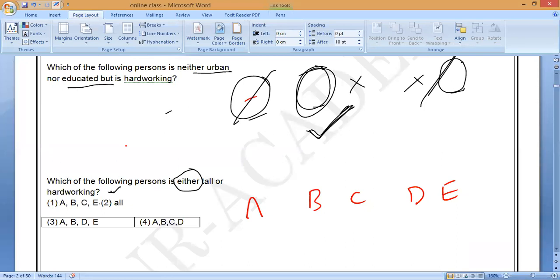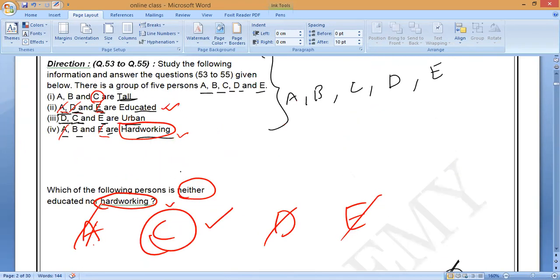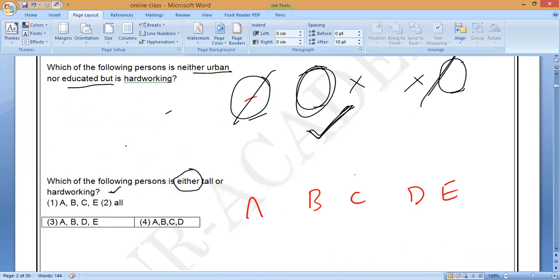You can check it, like a union. A, B, C, E. How did you get that? Because in tall we have A, B, C, and also A, B, E is there. It means they are either tall or hardworking. Correct or not? It is a union. Yes or no? So which option is correct?